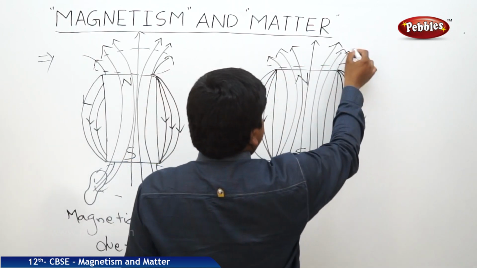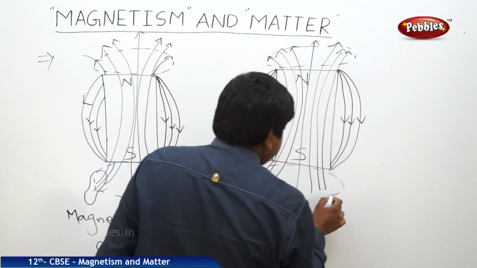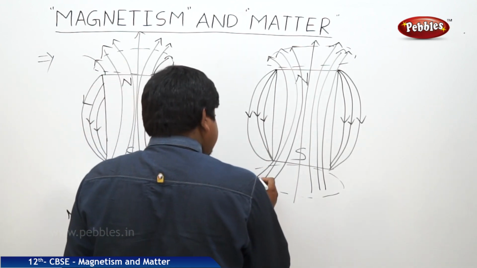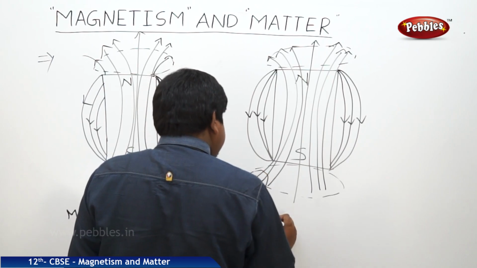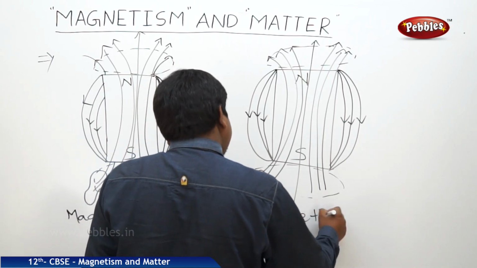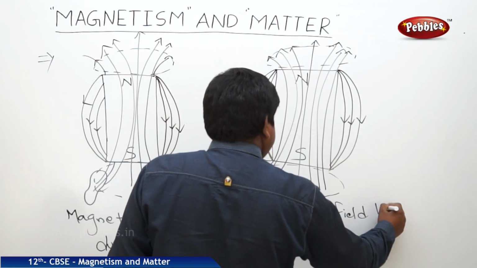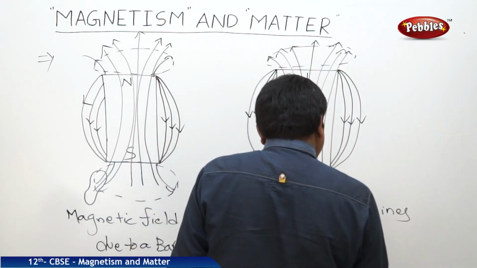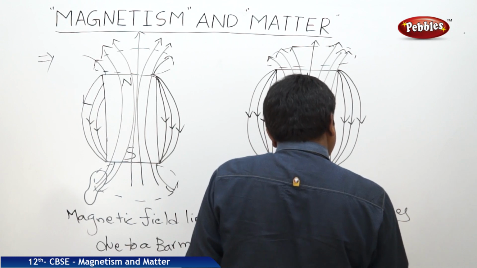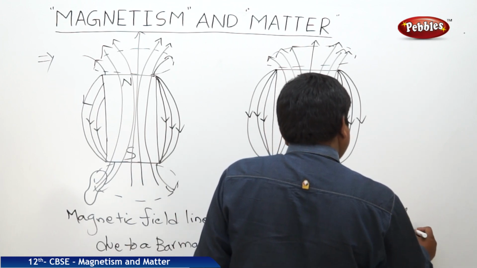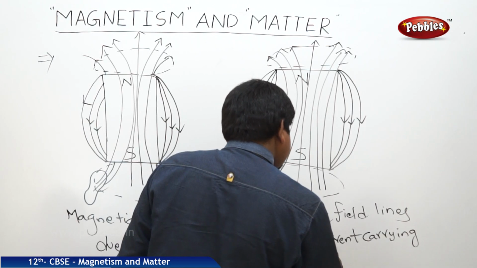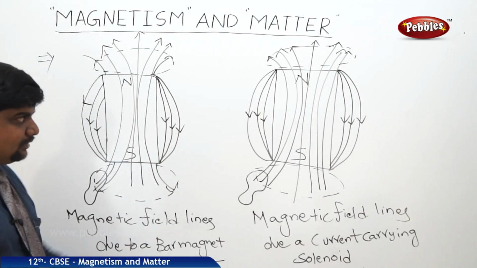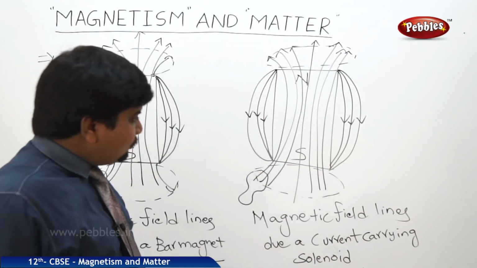So we can expect a Gaussian surface on the top and bottom of the solenoid. So these are the magnetic field lines. The Gaussian surface won't be perfect. These are the field lines due to a current carrying solenoid. This was one of the important points: always aligns from north to south.